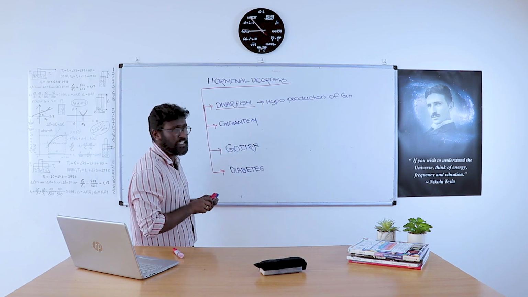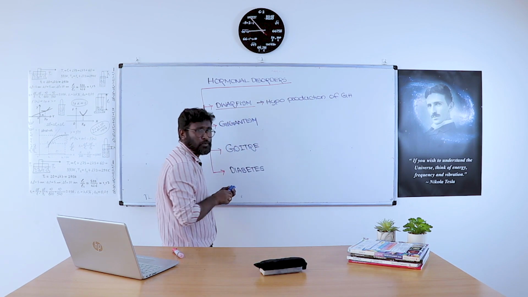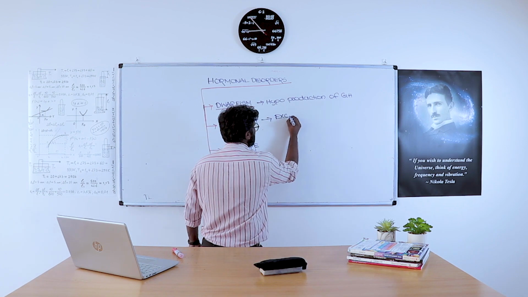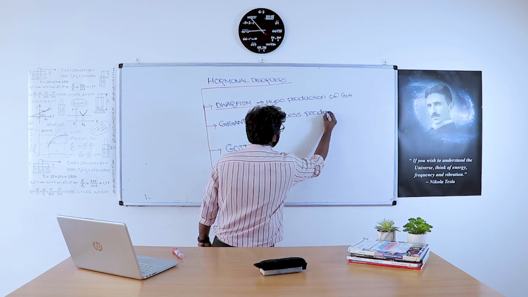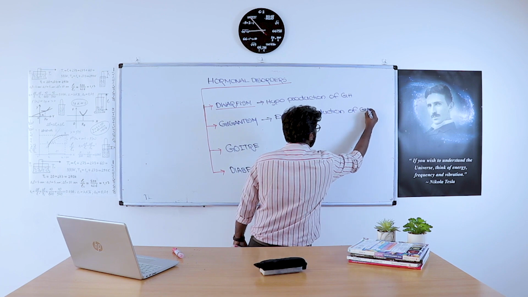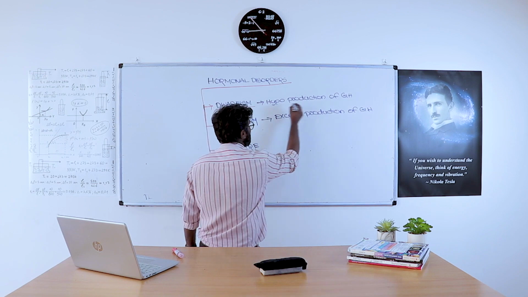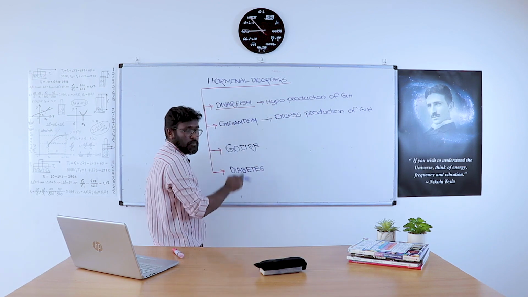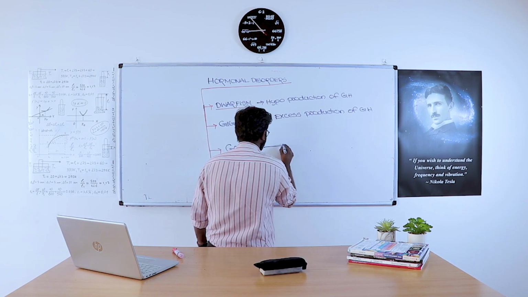And how does gigantism occur? The excess production of growth hormone causes gigantism. So the deficiency or hypoproduction of growth hormone causes dwarfism, and the excess production or hyperproduction of growth hormone causes gigantism.